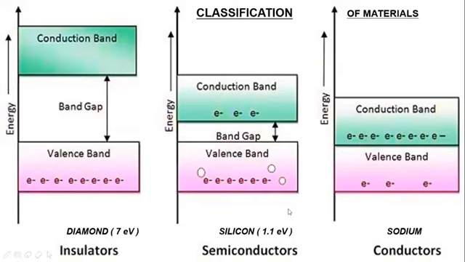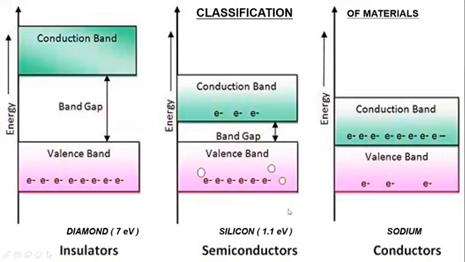And electrons get sufficient thermal energy at temperatures as high as 300 Kelvin to go on to the conduction band. So at high temperatures, silicon, which is a semiconductor, acts as a conductor. For germanium, this band gap is 0.72 electron volt.